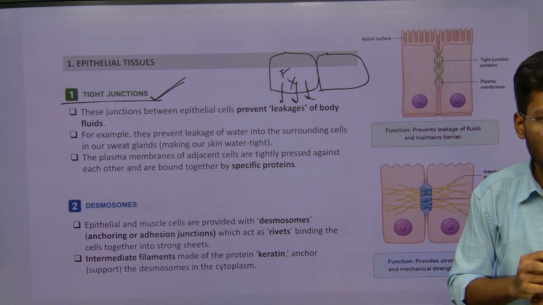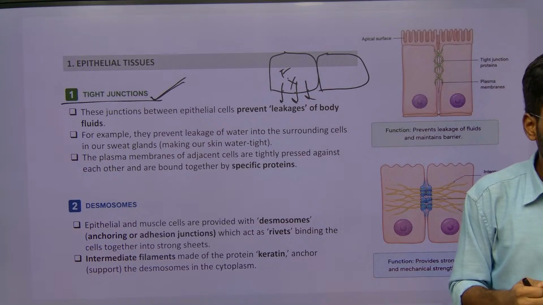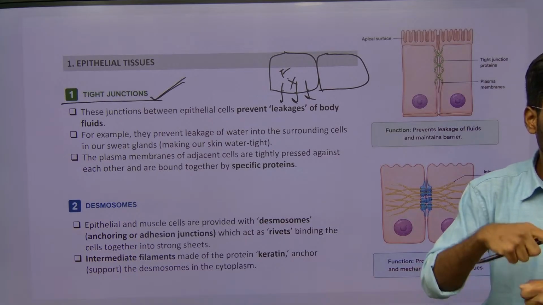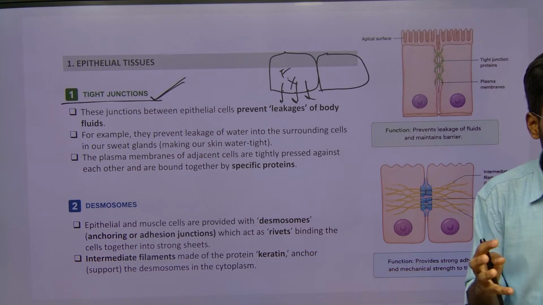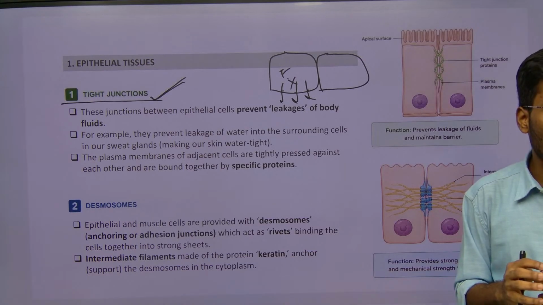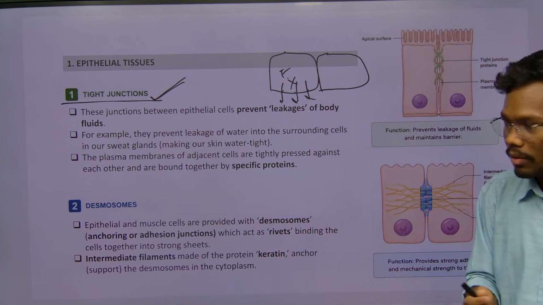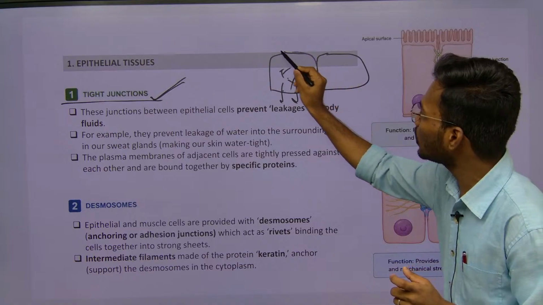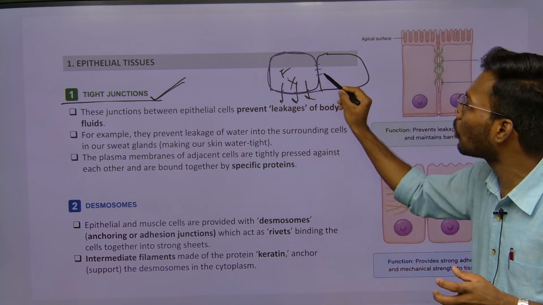Tight junctions. See, for example, if you want to pack anything, what will you do? You will tie a tape very tightly. With that, anything present inside that box, it will prevent the entry or exit of whatever material is there. Likewise, this cell is tightly packed with some proteins.